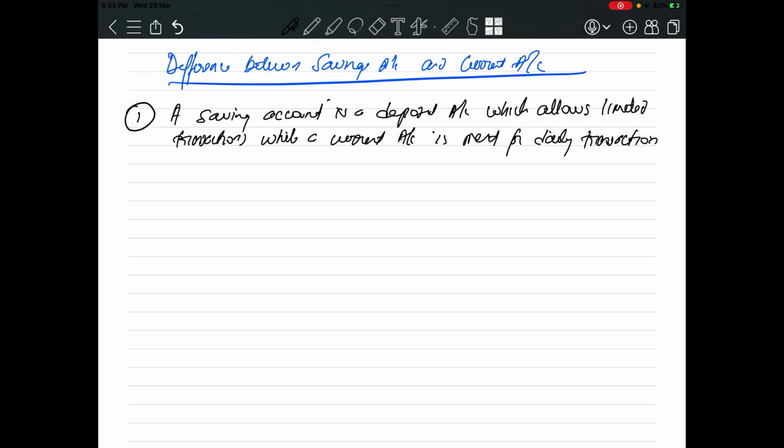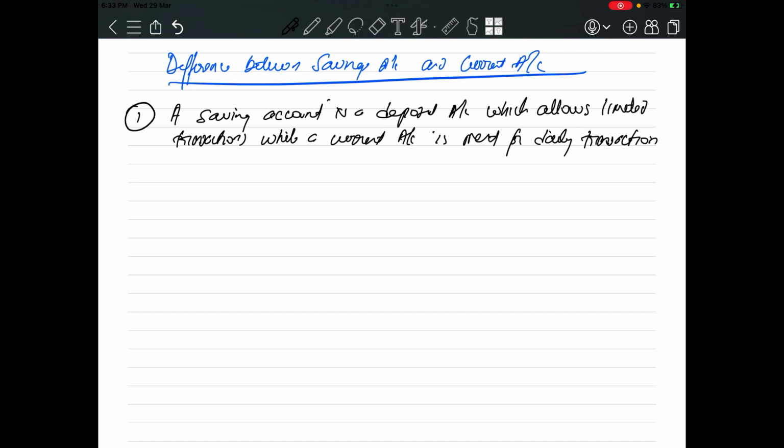See, if you're running a business, you'll have to do lots of transactions in a day, right? You'll have to give money, you'll have to take money, you have to pay for certain expenses, you will have to pay your creditors, you will have to receive from your debtors, right? But in case of a saving account, your parents get salary, the maximum they will withdraw is 5 to 10 times a month from the bank, right?